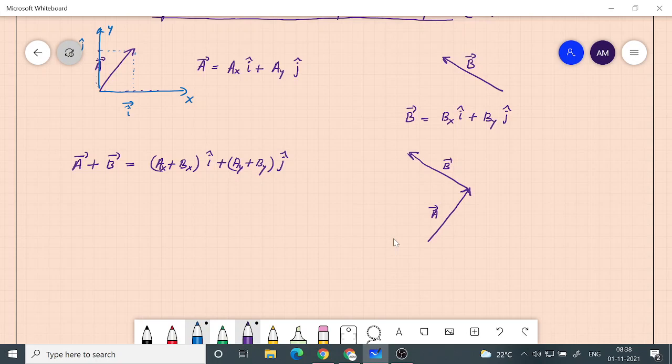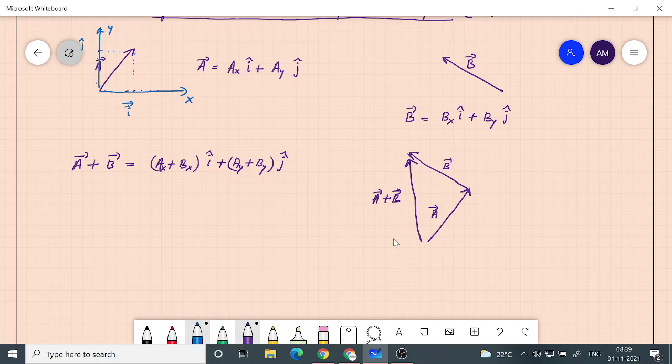So this is vector A, vector B. So vector B, I have put the tail of vector B on the head of vector A, and then vector A plus B is basically this. So this is vector A plus vector B. So this way you can perform vector addition.